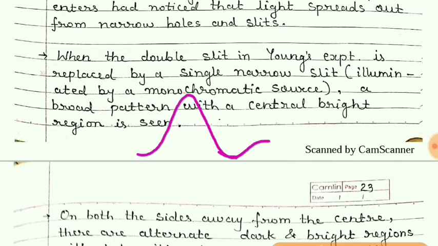Then once again there exists a bright band but with very less intensity than this central band. So this type of pattern was observed. And if we observe a third bright, then it has a very less intensity for a single slit. So this type of pattern was observed on both the sides when the single slit was used.